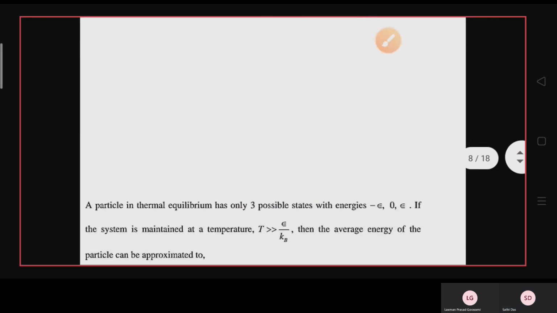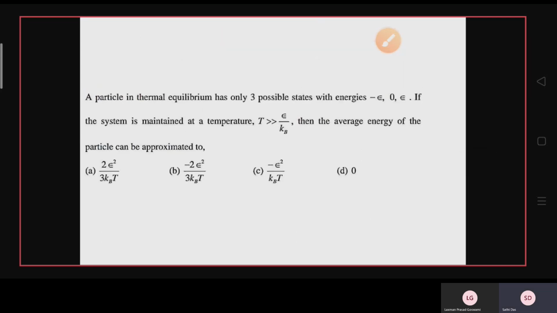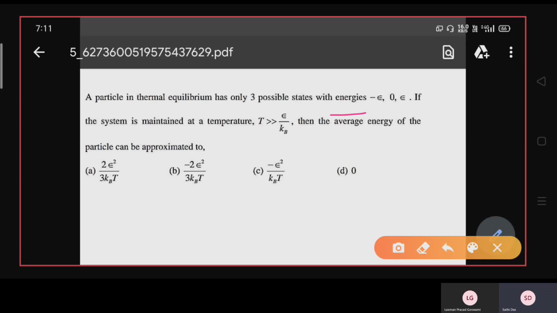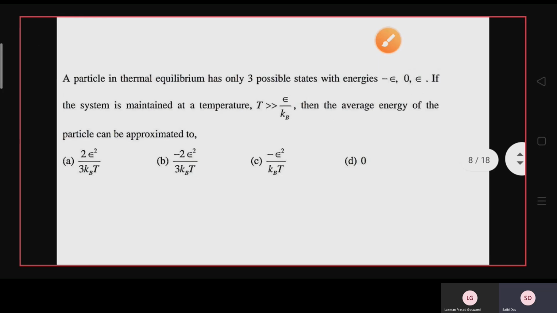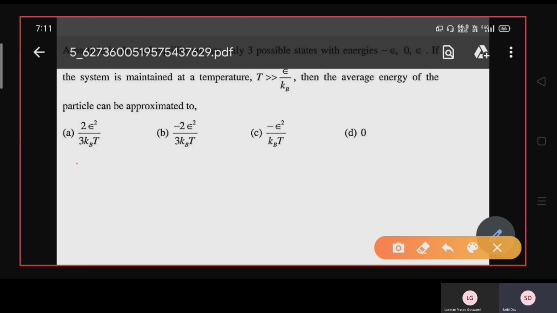Okay. Now the next question. A particle in thermal equilibrium has only three possible states with energies minus epsilon, 0, epsilon. If the system is maintained at a temperature T that is greater than epsilon by kB, the average energy of the particle can be approximated to one of the given options.